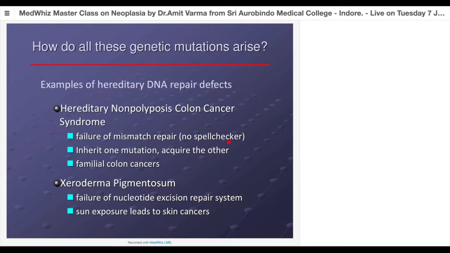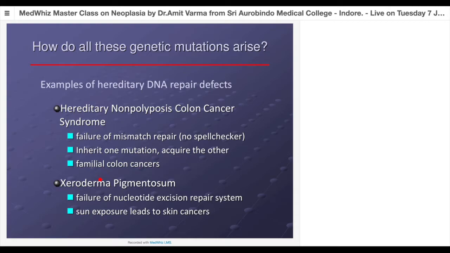They check the damage in the DNA. Whatever change in the sequence of nucleic acids has occurred is repaired by these DNA repair genes. So if they are mutated, then there's no spell checking occurring in the DNA, it will go unnoticed and the cell will multiply. So they inherit one mutation of this particular group of genes. They may acquire further mutations, as I said, with multiplications, because they are causing multiple adenomas in the GI tract.